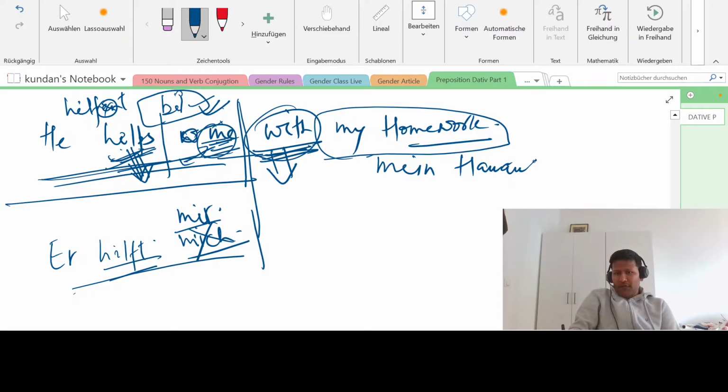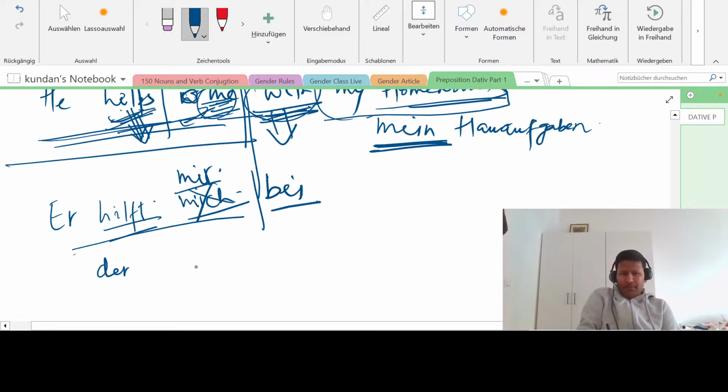Plural, if you forget, let me write the table again for you. Okay, der, die, das, die. This is nominative: masculine, feminine, and this is neutral. This is plural, right? So in dative, what does it become? "Der" becomes "dem," "die" becomes "der," "das" becomes "dem." This and this will be the same, masculine and neutral. And this "die" will become "den," and to the noun you have to add an "n" also.